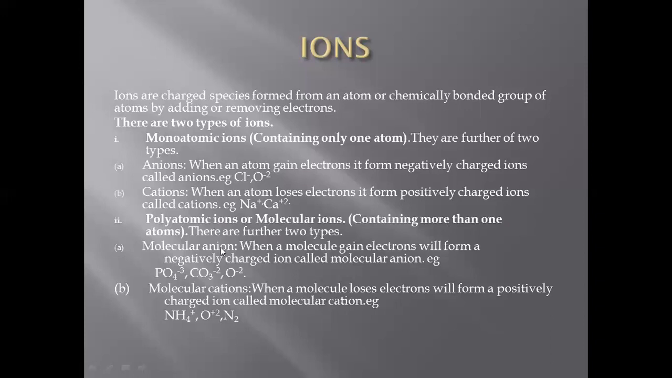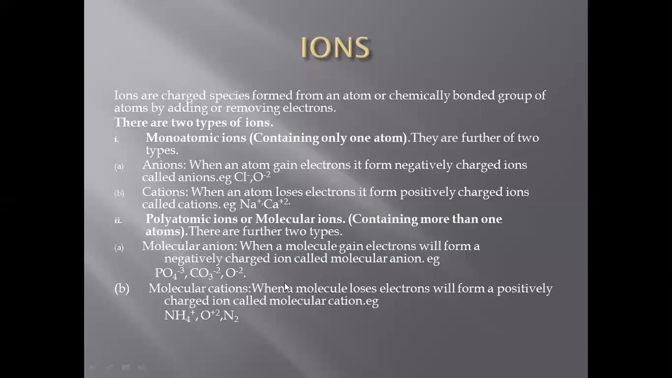There are further two types: molecular anion and molecular cation. Molecular anion: when a molecule gains electrons, it will form a negatively charged ion, because gain of electron will make anion, called molecular anion. For example, you can see phosphate ion minus 3 charge, carbonate ion minus 2 charge, oxygen minus 2 charge. So this is O2, oxygen molecule with minus 2 charge. So they are called molecular anion.